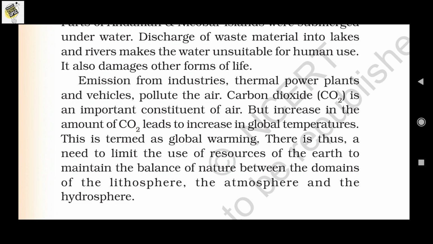We have discussed the continents, oceans, atmosphere, lithosphere and hydrosphere, and it is a very important chapter because we will be discussing the continuity of this chapter in the 7th and 8th standards.